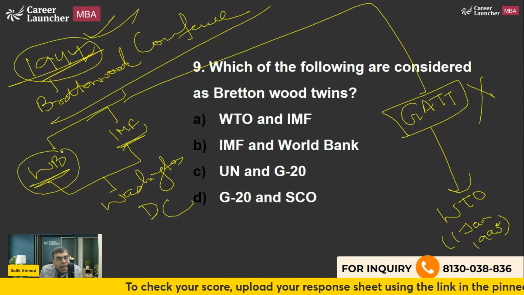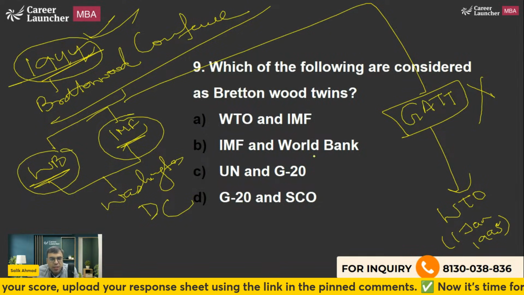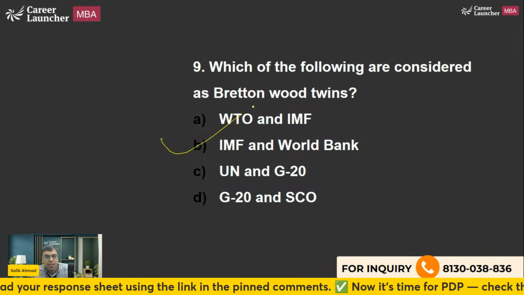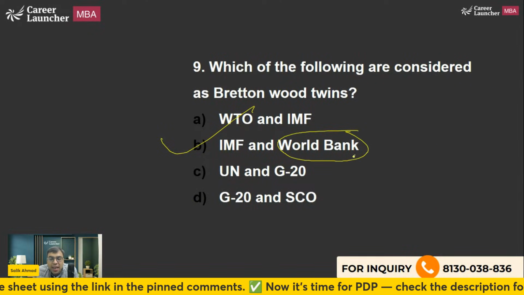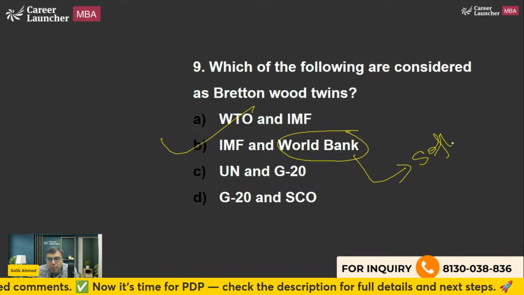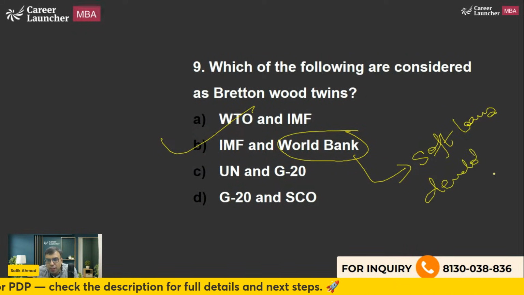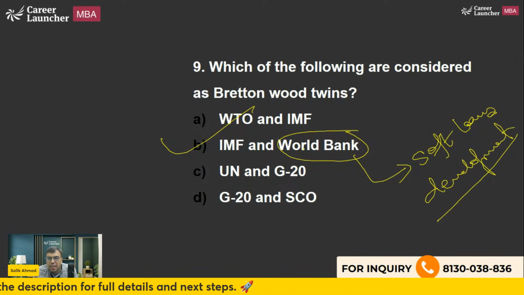So World Bank and IMF together are called as Bretton Woods twins. That is what you should be knowing. So the answer is here. Option B is the right answer. World Bank helps countries by providing soft loans for development purpose. Soft loans means very small interest rate. Development purpose for least developed countries or poor countries.